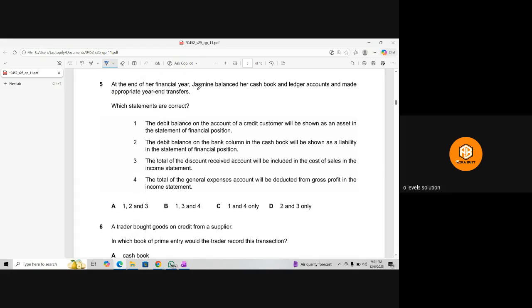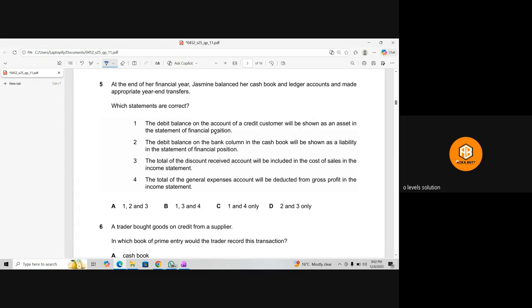At the end of her financial year, Jasmine balanced her cash book and ledger accounts and made appropriate year-end transfers. Which statements are correct? Okay, let's see which statement is correct. Debit balance on the account of credit customers will be shown as an asset in the statement of financial position.